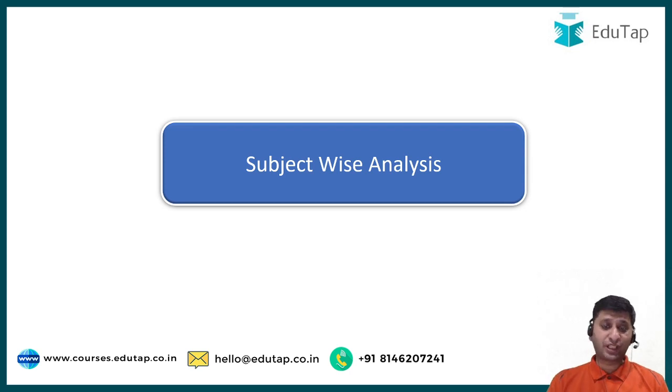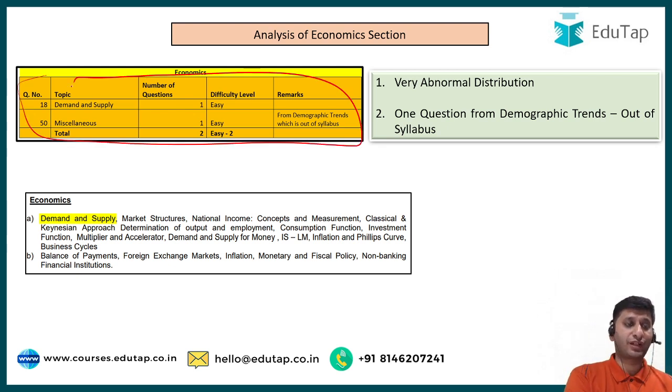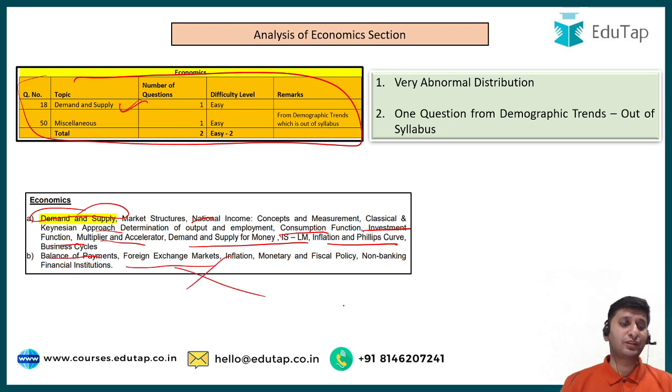Now let us move to subject wise analysis, right? So first of all, I'll do the analysis of economics section. So in economics, as I told you, there were very less number of questions. Right, here you can see on your screen from which topic how many questions were asked. So there was just one question from demand and supply, which was rather easy. From all other topics like national income, Keynesian approach, consumption function, investment function, multiplier, accelerator, inflation, business cycle, balance of payment, there was no question at all from any other topic.